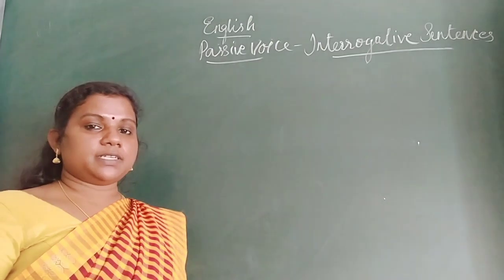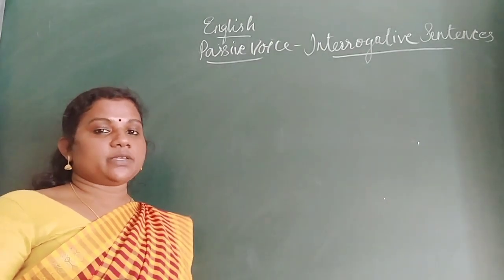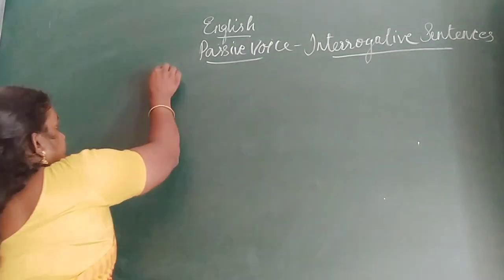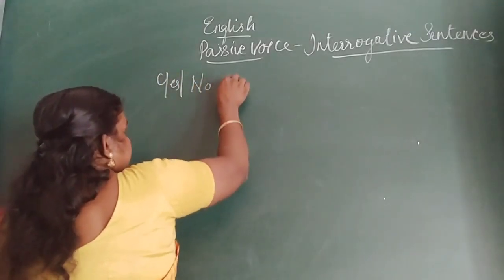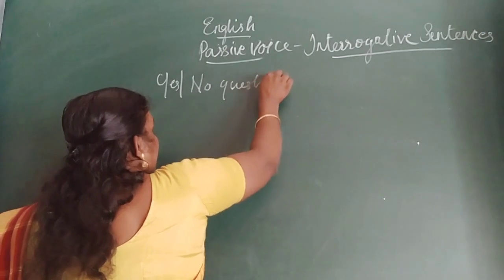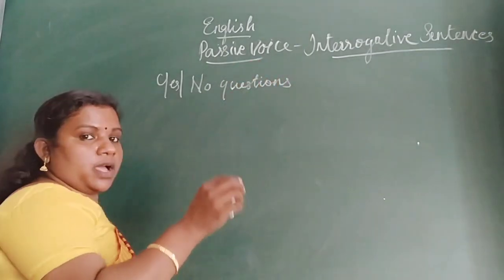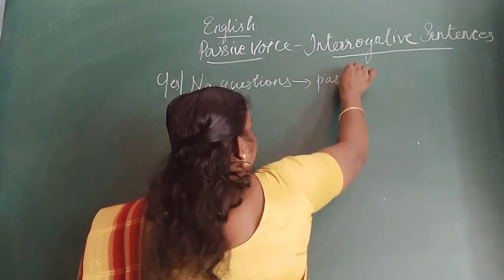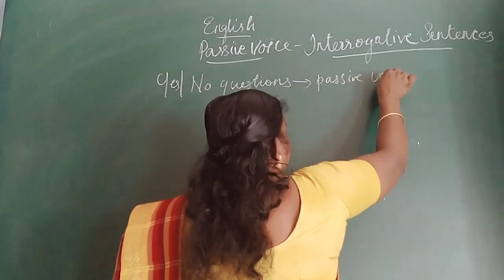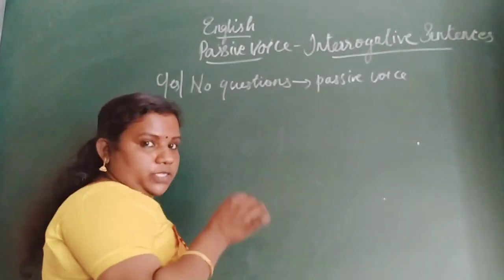First we are going to see yes or no questions, and how to change them into passive voice. What is a yes or no question?